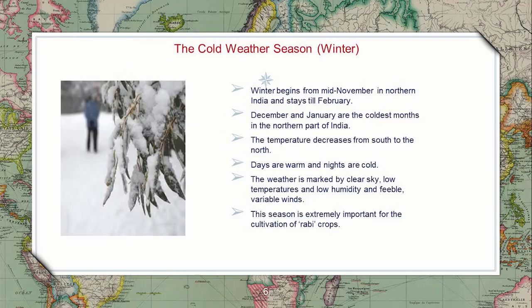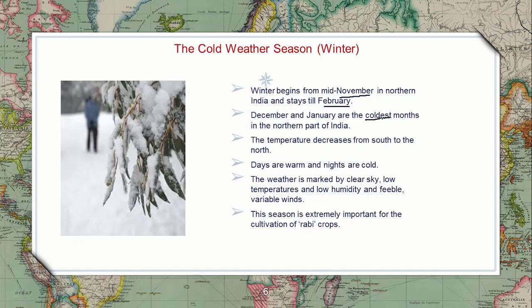Next, cold winters. When will the winters be starting? It will be starting in the middle of November. From mid-November till February, the temperature will be very cold, and December and January are considered the coldest months in India.